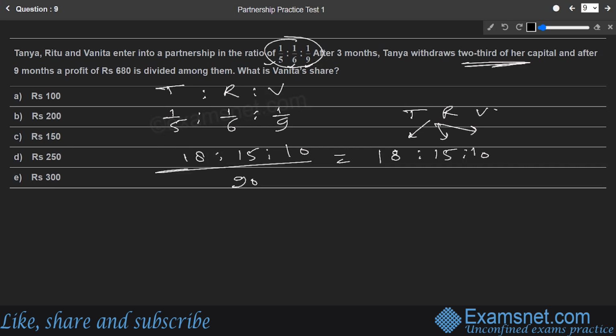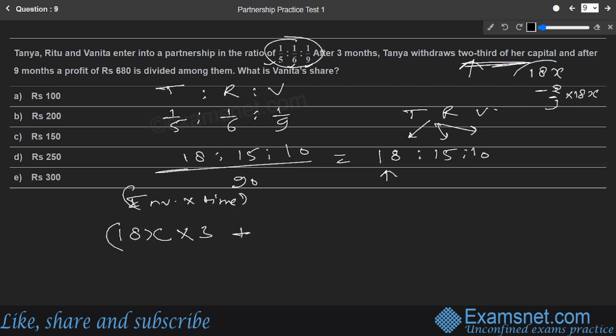Then they are saying that after 3 months, Tanya has withdrawn. So let us begin with that part. We are about to begin with the investment into time part of each and every partner. The first partner is Tanya. Her investment was 18, so let us take the investment as 18x. So the investment of Tanya is 18x into the time factor. After 3 months, she has changed her amount in the business. So this 18x will be part of the business for 3 months first. Then they say Tanya withdraws two-thirds of her capital. So 18x minus two-thirds of 18x.